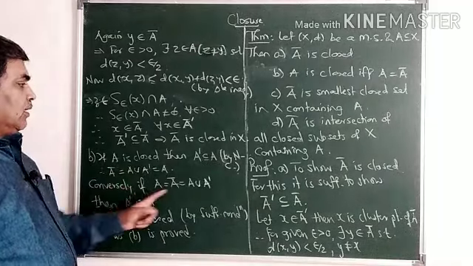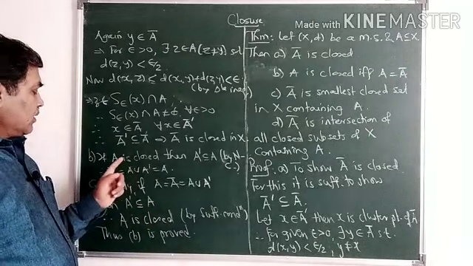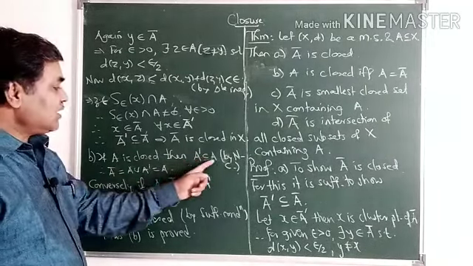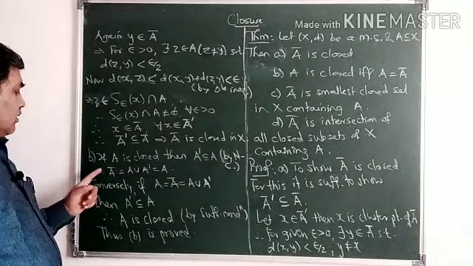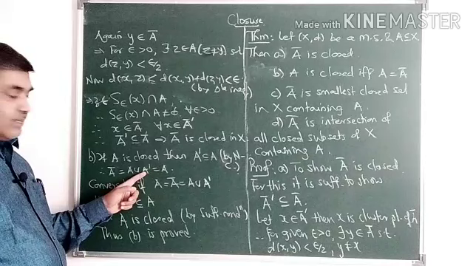Secondly, we have to show that A is closed if and only if A is equal to A closure. By the necessary condition for a closed set, if A is closed, then A dash is contained in A. But A closure is A union A dash.